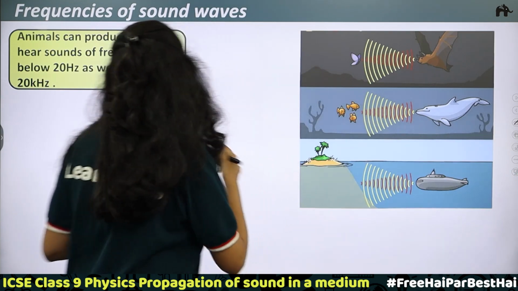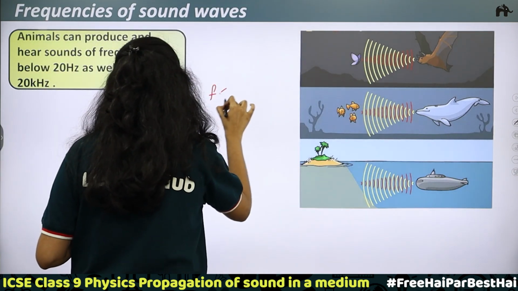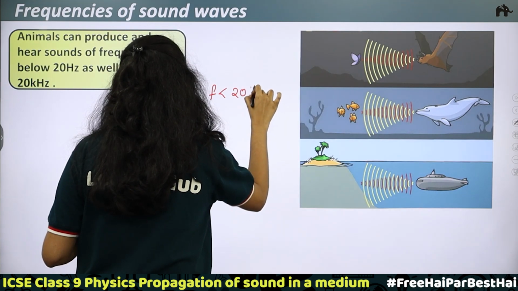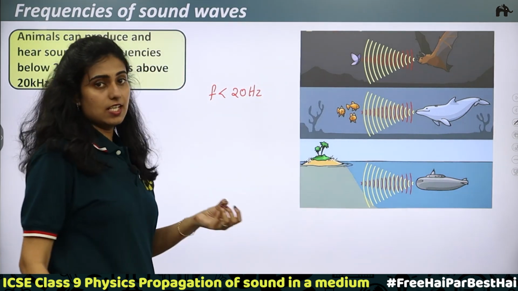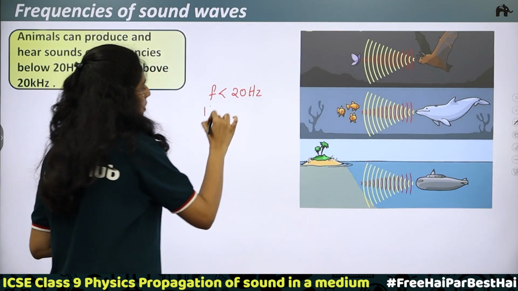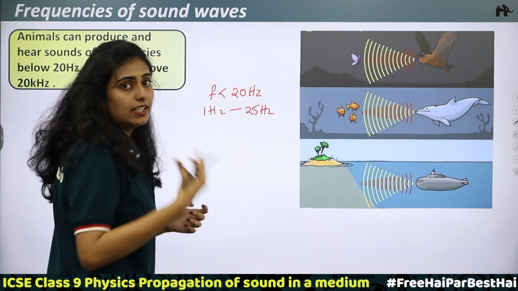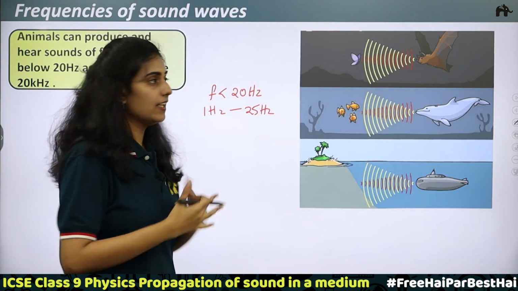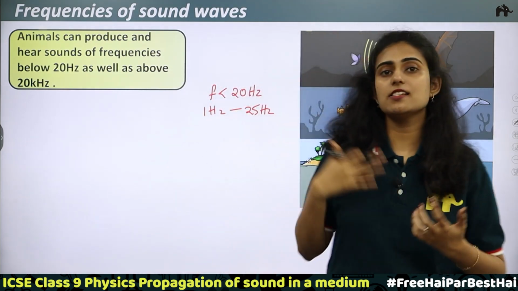There are some animals which can hear sound waves of frequencies less than 20 hertz. There are some fishes which can hear from 1 hertz to 25 hertz. Then dolphins, dogs, elephants, in all different animals, their audible range is also different.